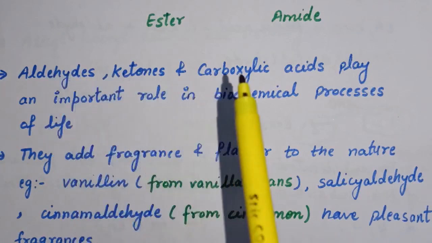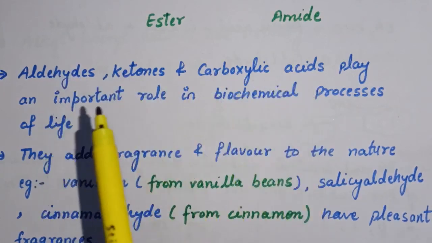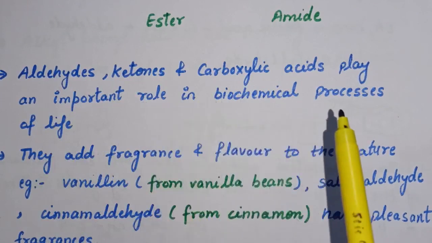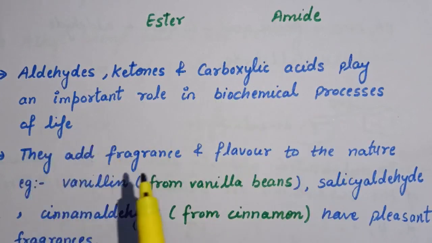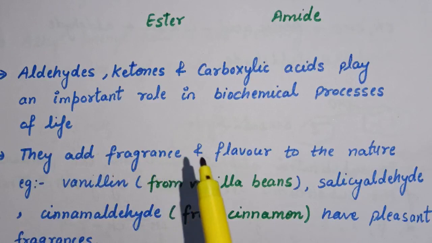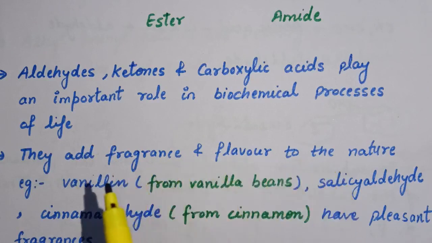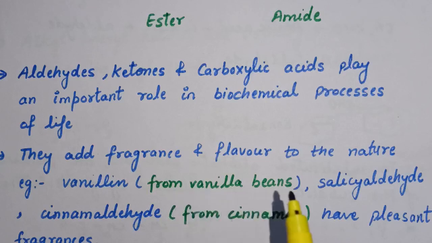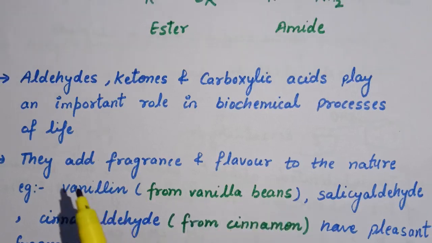Aldehydes, ketones and carboxylic acids play an important role in biochemical processes of life. They add fragrance and flavor to nature. For example, vanillin, which is obtained from vanilla beans, has pleasant fragrance.